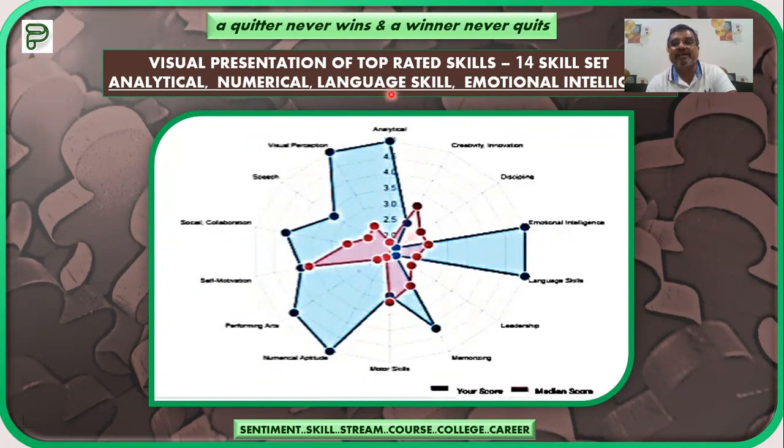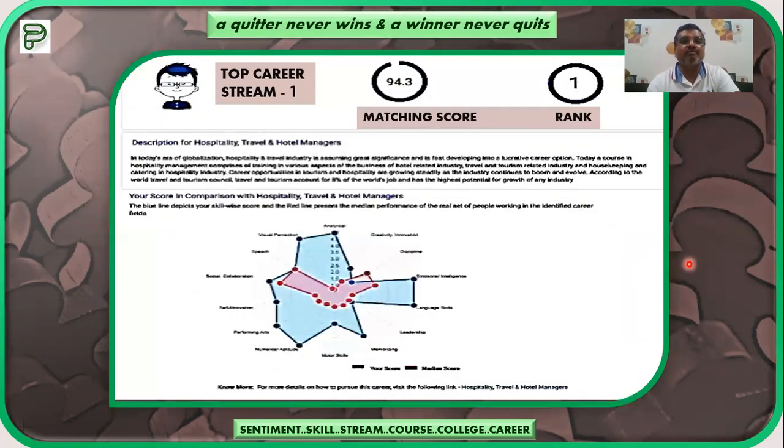Then secondly, the language skills. These are the language skills of the child. This is also showing a very good score. Similarly, this is the numerical aptitude. So whatever different skills have been measured, they have been given in the form of a pictorial diagram also, so that you can easily understand the comparison between yourself and your peer group. So let us move ahead.